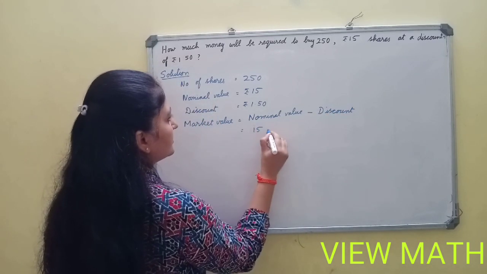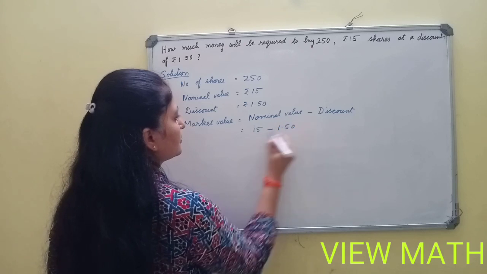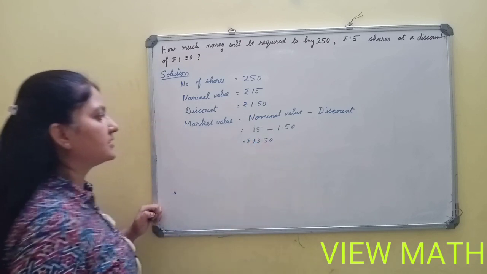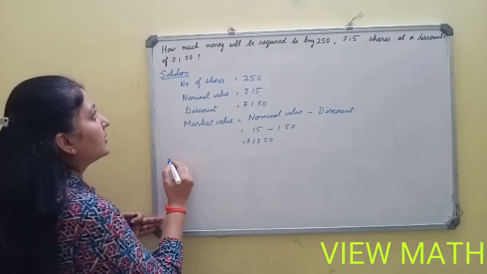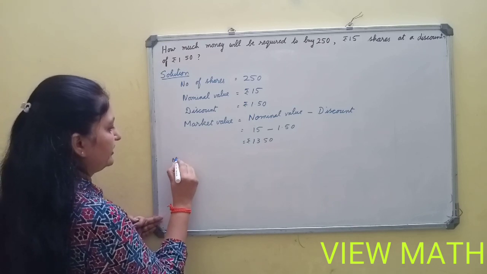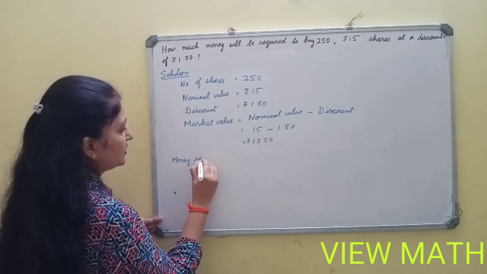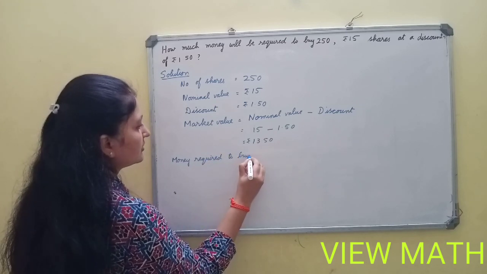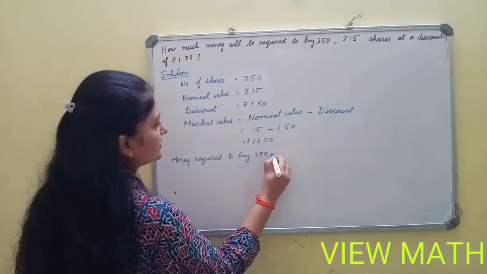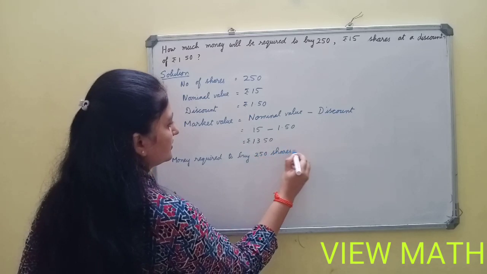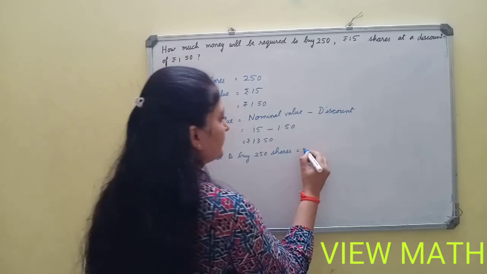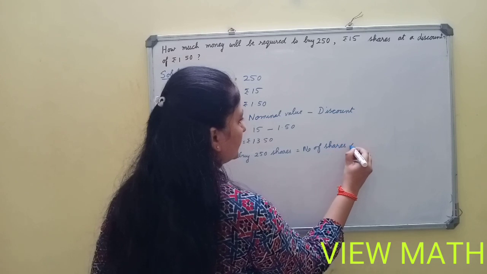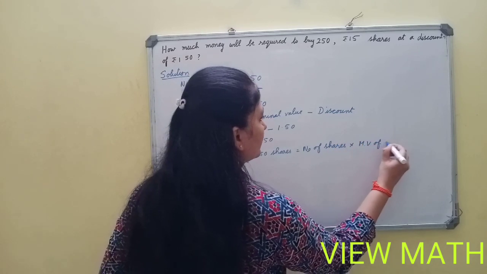Nominal value is 15, discount is 1.50, so it is 13.50. So market value is 13.50. Money required to buy, or sum invested, whatever it is, money required to buy 250 shares is equal to, again the first formula, number of shares into market value of one share.